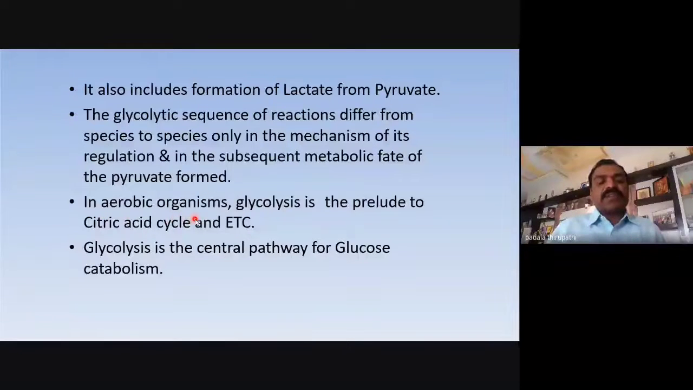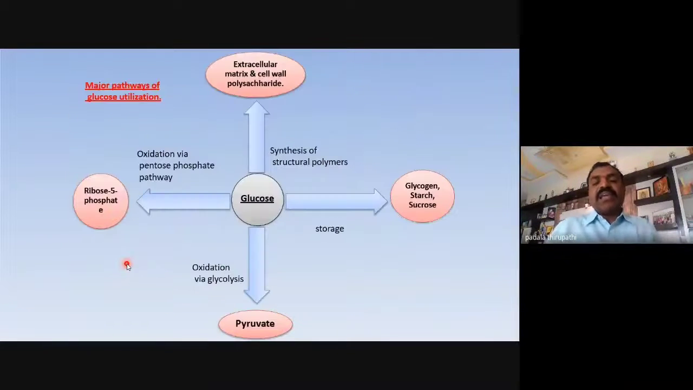In aerobic organisms, glycolysis is the prelude to citric acid cycle and electron transportation chain, ETC. The glycolysis is the central pathway for glucose catabolism. My dear friends, in any respiration, glucose is the substrate for all types of respiration, whether aerobic respiration or anaerobic respiration or any catabolic pathways. The central pathway of glucose catabolism is glycolysis. Is it clear? Here we clearly show the glucose is the central part.